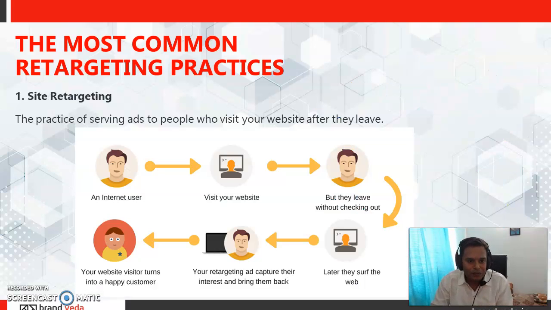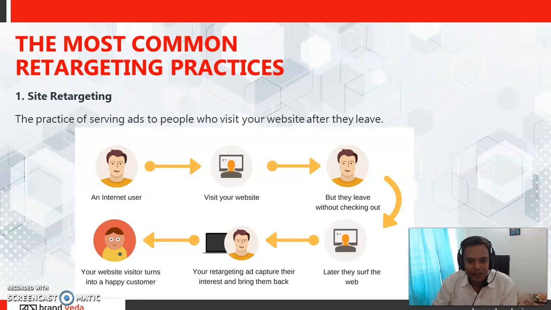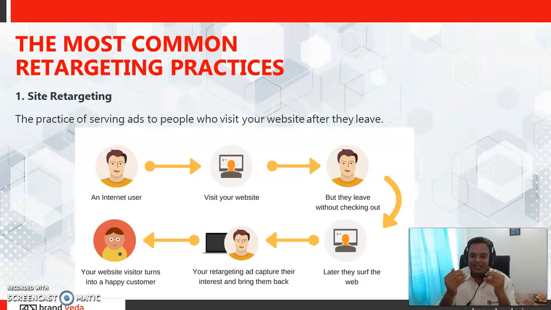Now you see, this is site retargeting, which is the same thing we have discussed. Someone came to your site, they leave your site, and then if they're visiting any website, I want to make sure that they see my ad. This is an example of site retargeting. It's very simple. I'll quickly show you how you can do this with the help of Google Ads, or with the help of Facebook. Someone comes to my website, and I want to make sure that when they go to Facebook, they see my ad. I can do that very easily.